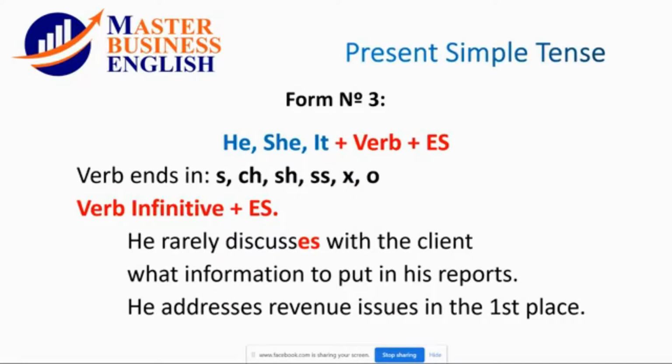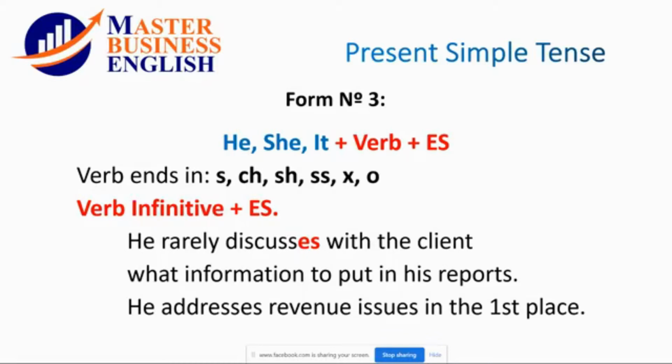In the next slide, form number three. With he, she, and it, the verb needs an ed. I mean, we add an es. Sorry, I made a mistake again. To the verb we add es.